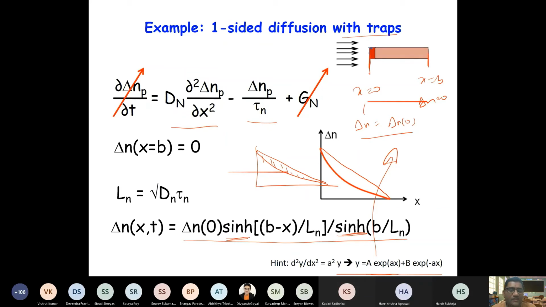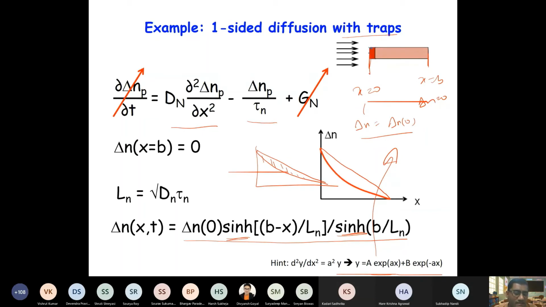Any doubts so far? If there is no question, then we will... So why is the generation considered 0? There is no incident light on this one, right?